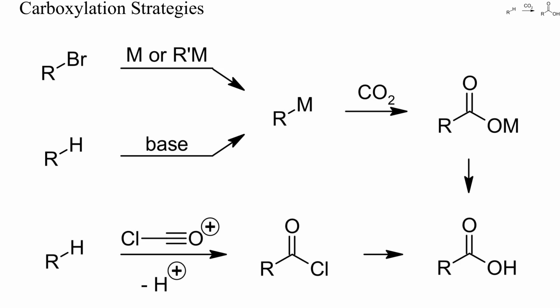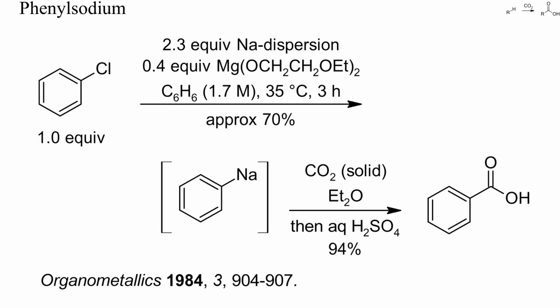I've sketched here activated phosgene as electrophile, but carbonates, chloroformates or isocyanates can also be used. In my videos about carbon dioxide, you'll find some further examples. Let's jump right into specific examples.